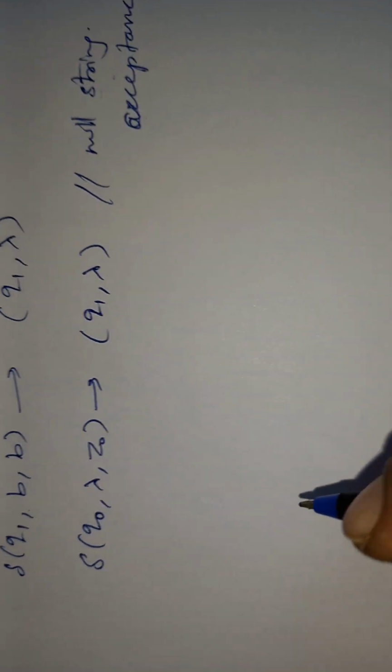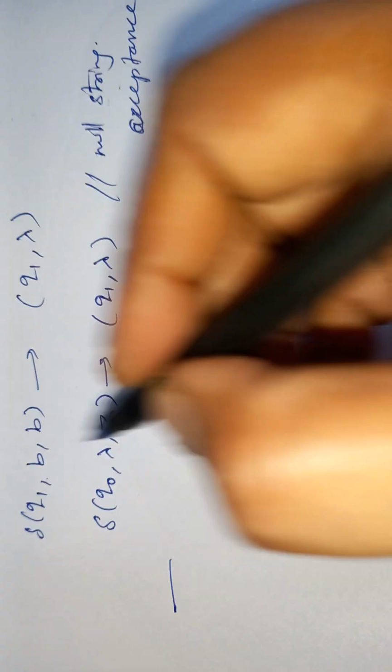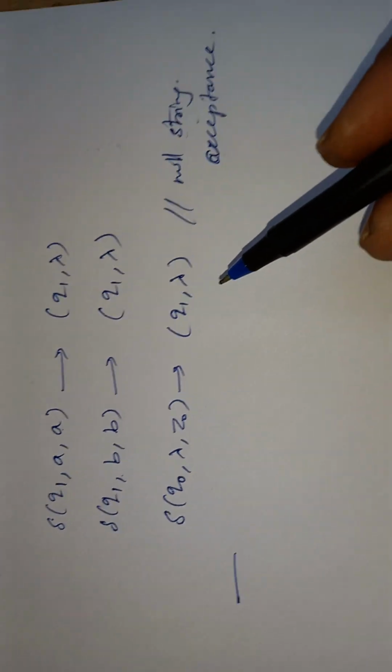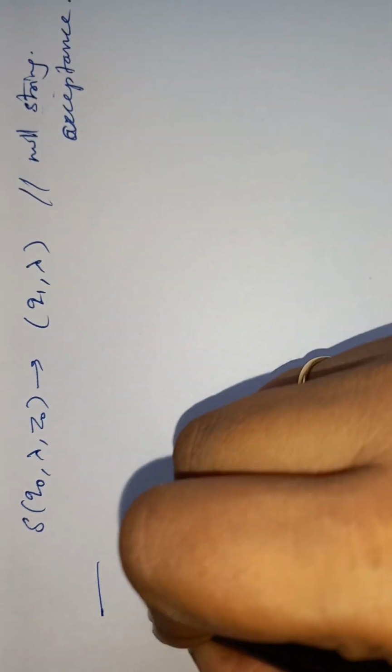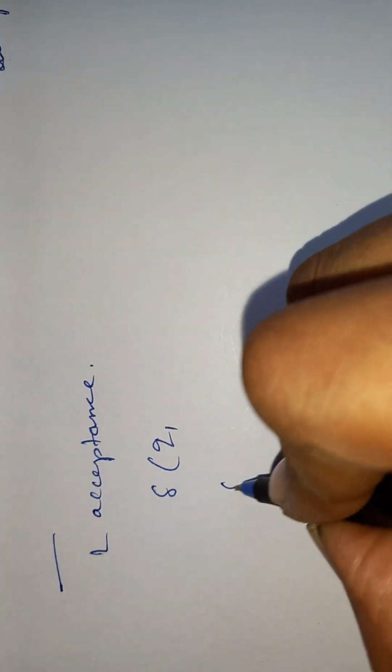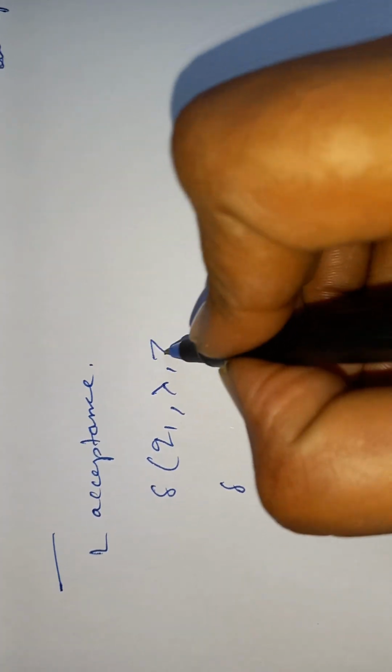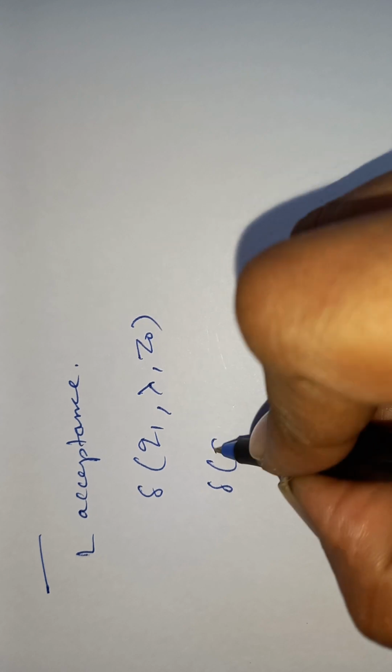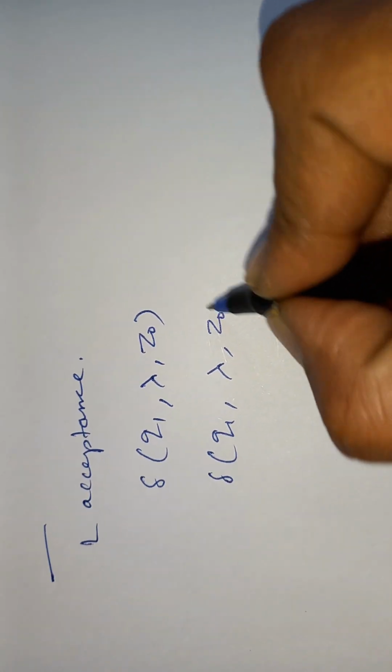Next, as usual, after the push and pop operations, the last one is language acceptance. For language acceptance, the states are the same, only the state names change. The input is null, with stack top q naught, going to q1.